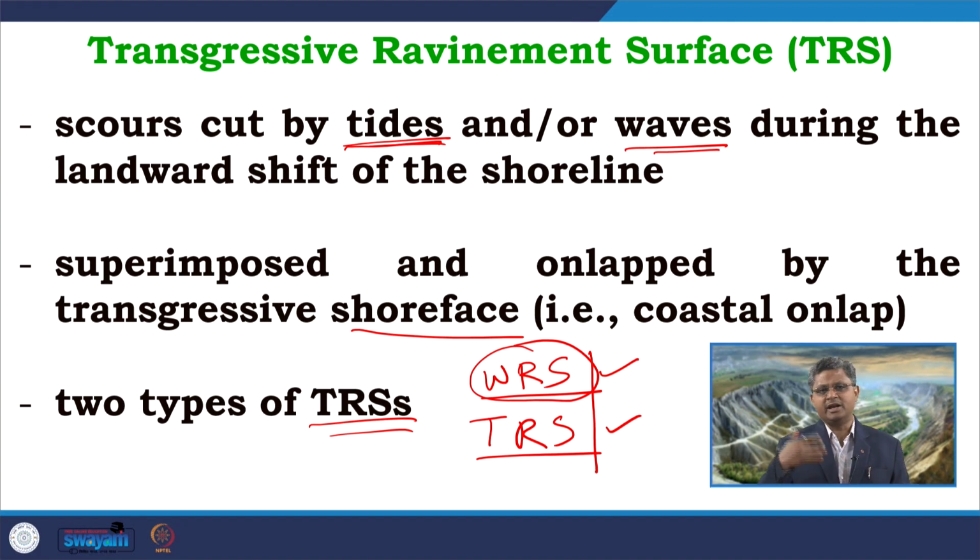That is why many times the transgressive refinement process is considered nearly equivalent to the wave refinement process during transgression. In this class we will try to understand the different aspects of these two types of surfaces, wave refinement surface and tide refinement surface.